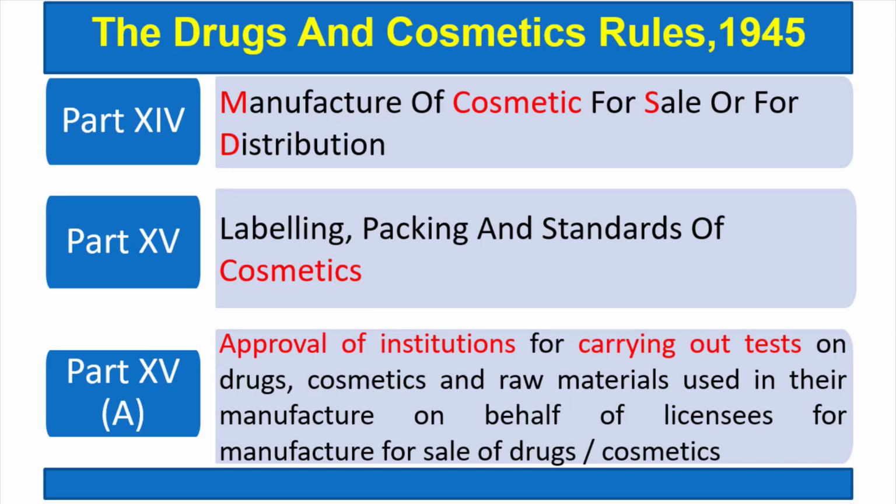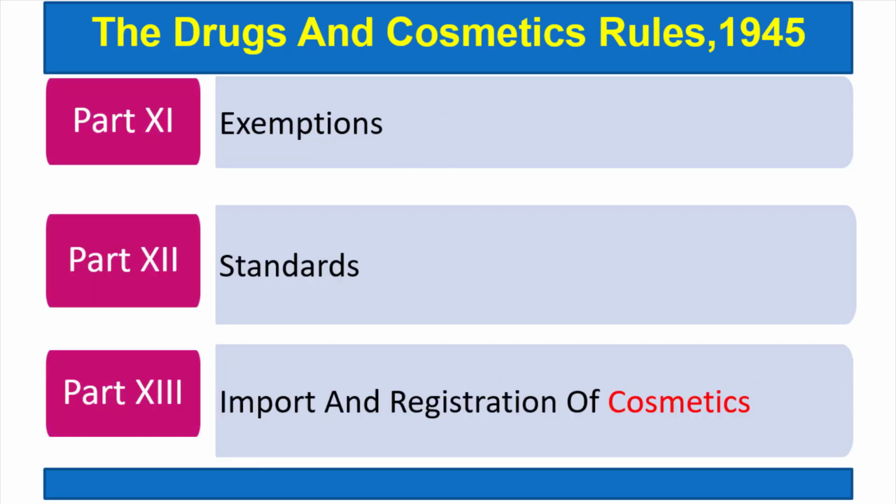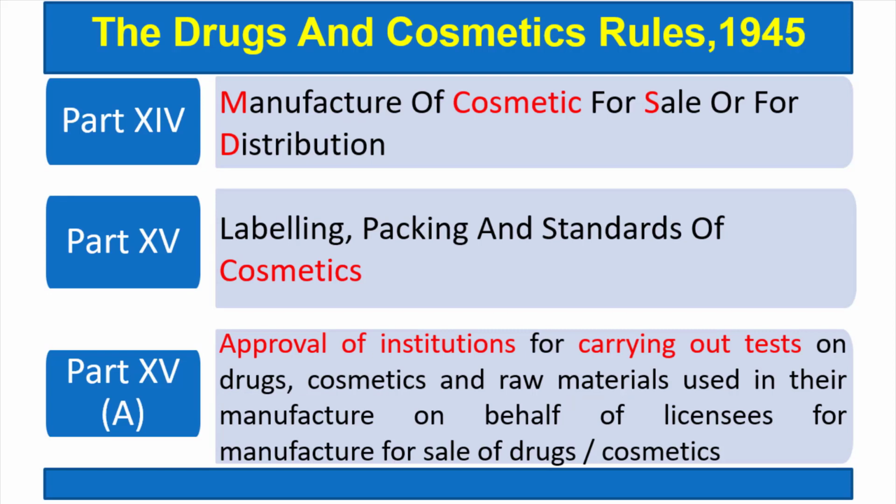Part 14 is for manufacturing of cosmetics for sale or for distribution. Part 13 was import of cosmetics, while part 14 is for manufacture, sale or distribution of cosmetics. Part 15 is for labeling, packing and standards of cosmetics.